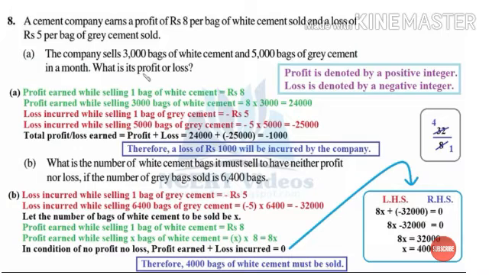But there is also a loss while selling one bag of grey cement, that is a loss of 5 rupees. Therefore we write it as negative, and 5000 bags were sold. Therefore minus 5 into 5000. 5 into 5 is 25, adding 3 zeros, and minus into plus is minus, therefore minus 25,000 loss.